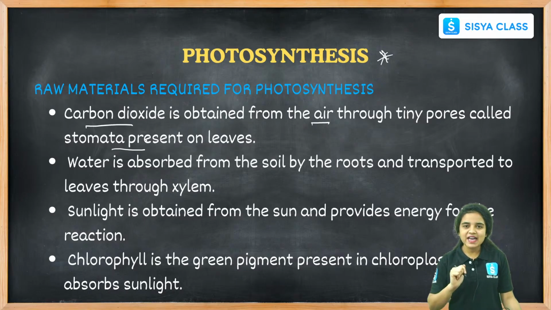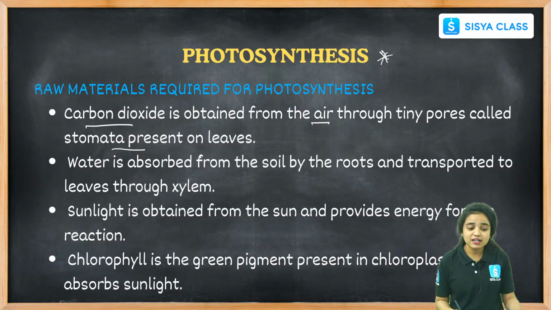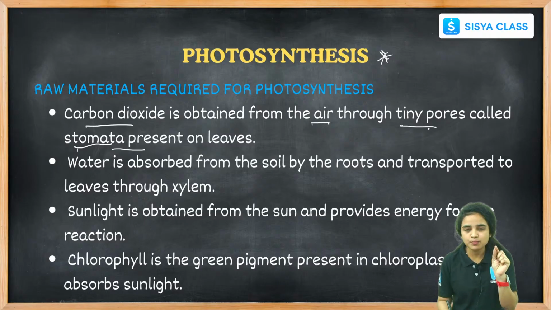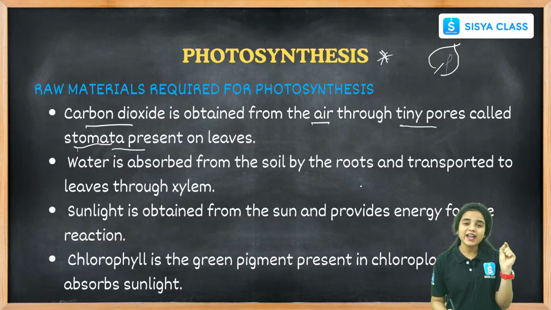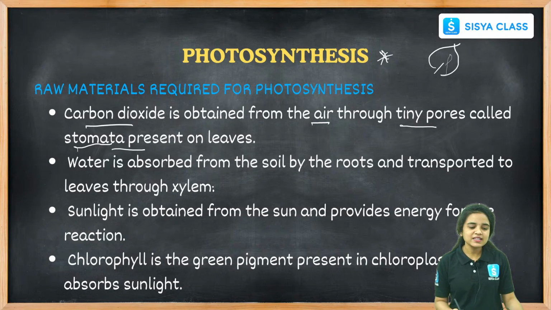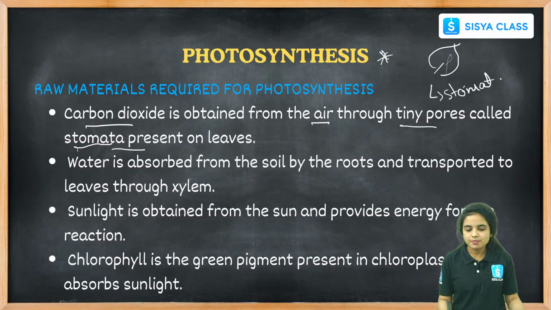Where will the exchange of gases happen in the plants? The exchange of gases happens in the plants with the help of stomata. Stomata, as we can see here, are the tiny pores on the surface of the leaf. We can observe these small tiny pores on the surface of the leaves. These tiny pores are called stomata, and they help in the exchange of gases present on the leaves.